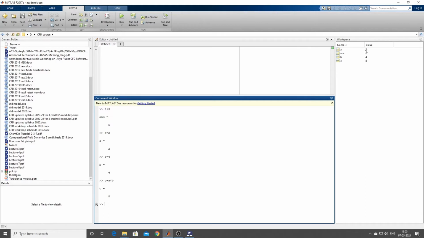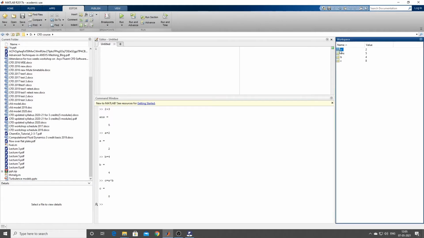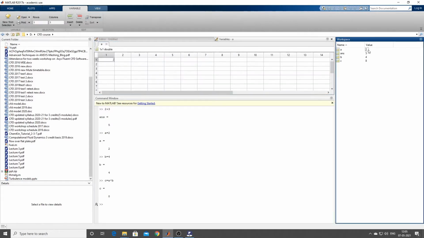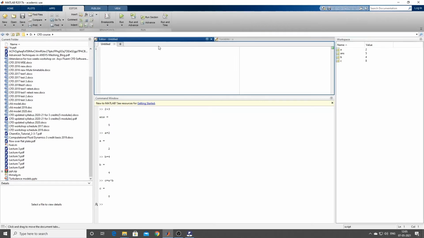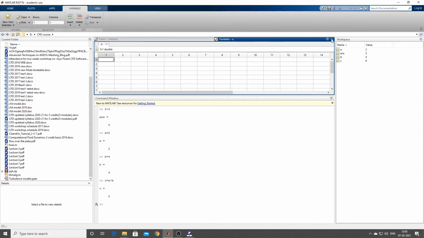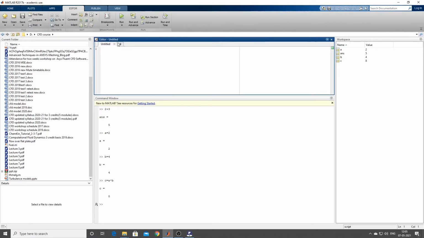Whatever you do here, if I click on it, I'll show you this. It will be stored in matrix form. Like that it will be storing it. This is how it is. And the editor, what do you mean by editor? Suppose you have written a program that runs to pages, or say 10-15 lines.